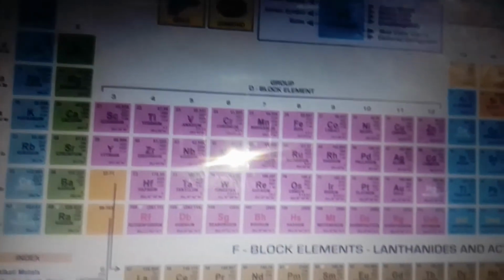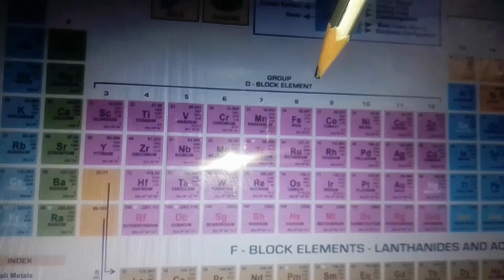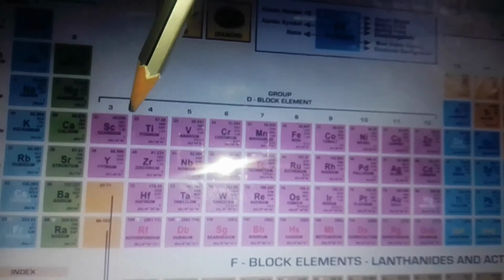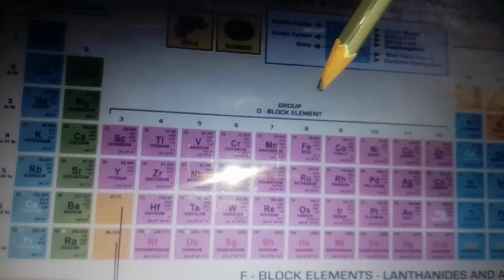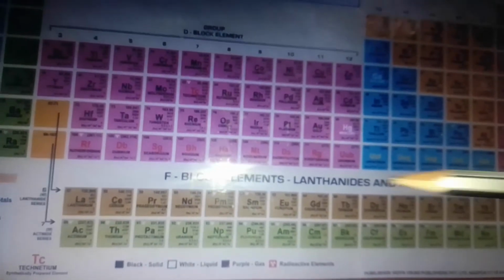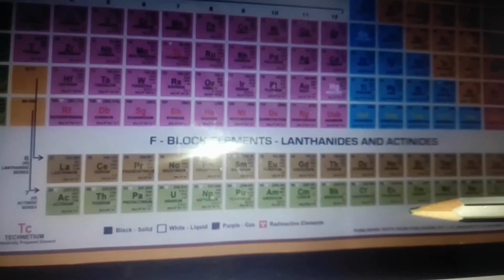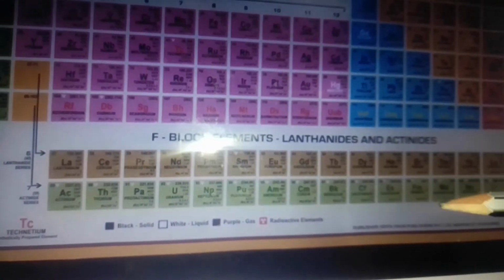In the middle there are D block elements from group number 3 to group number 12. These 10 groups are the D block elements. And at the bottom of the periodic table there are F block elements, that is lanthanides and actinides. There are a total of 14 plus 14, 28 elements. Now this is the arrangement.